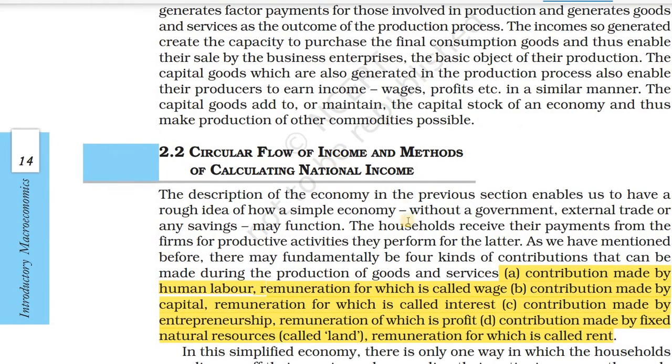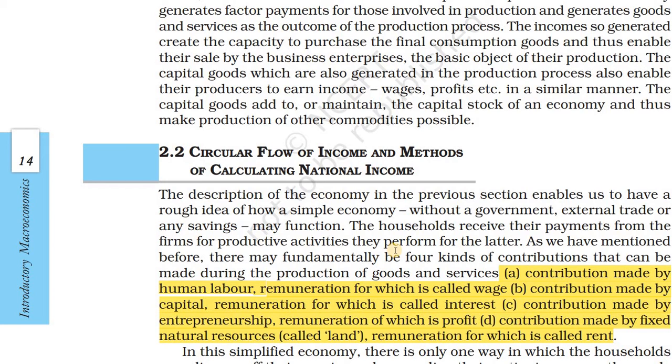Then we can study that circular flow now. Contribution made by human labor, they are getting some remuneration, and that is wage. Contribution made by capital, they are getting interest.